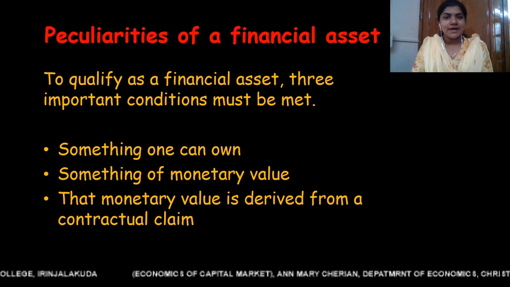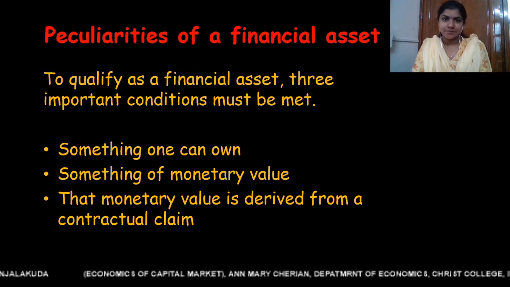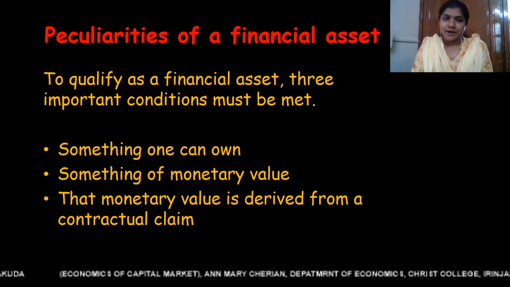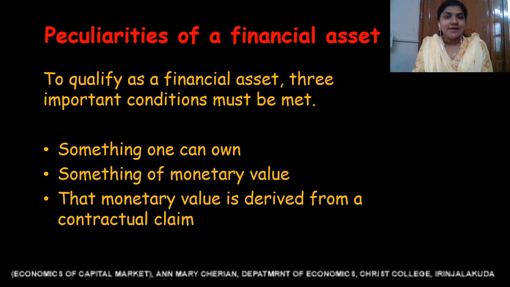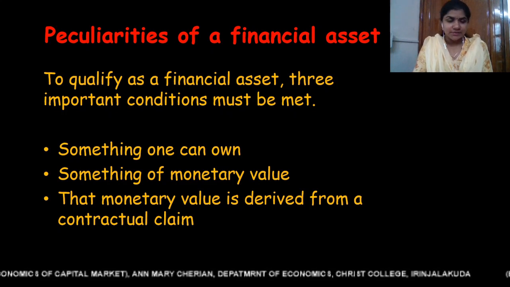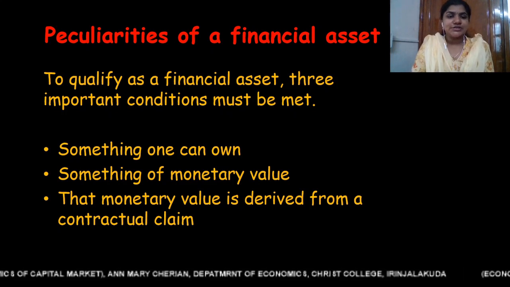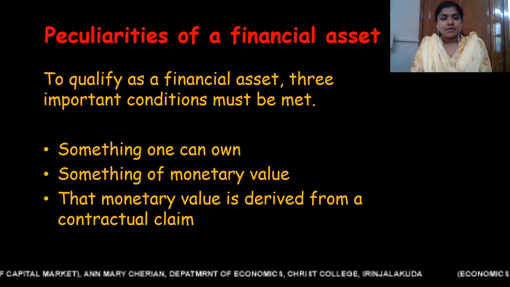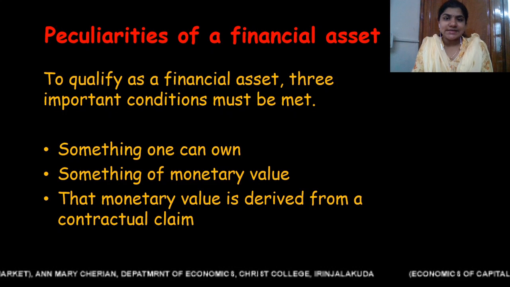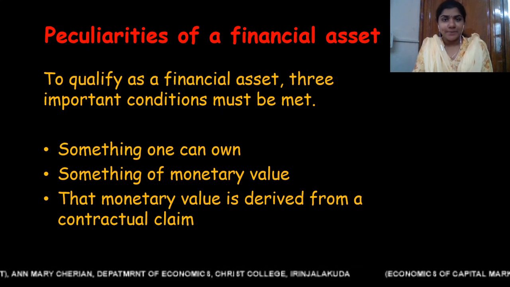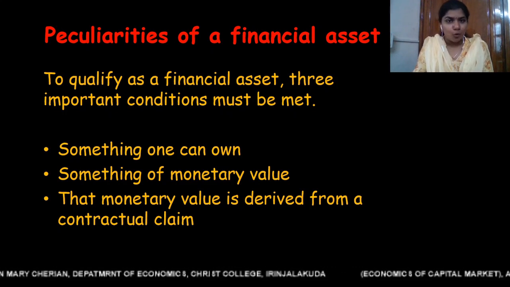To qualify as a financial asset, three important conditions must be met. So, for an asset to become a financial asset, it should meet three important conditions. The first condition, it should be something one can own. So, a financial asset is something that a person or an enterprise can own.